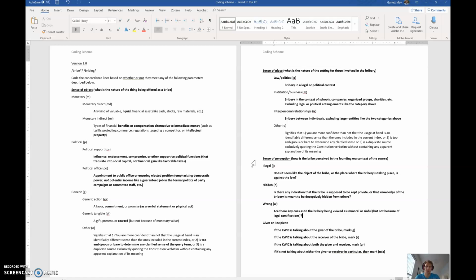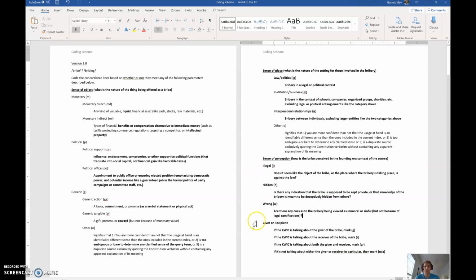And I don't know how much overlap there will be between all those things, but I'll add in that you can mark two or three of the senses of perception. So it could be I and H and W. I'll add a line in here for that.